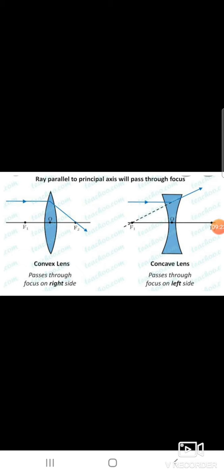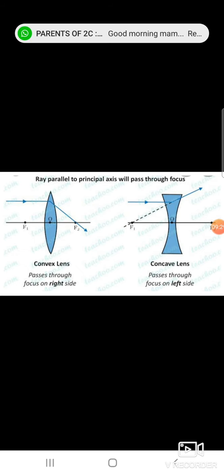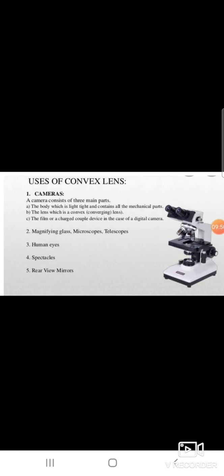Okay, this is a convex lens. A ray parallel to the principal axis passes through the focus. For a convex lens the focus is on the right side, and for a concave lens the focus is on the left side. Then, the uses of the convex lens.